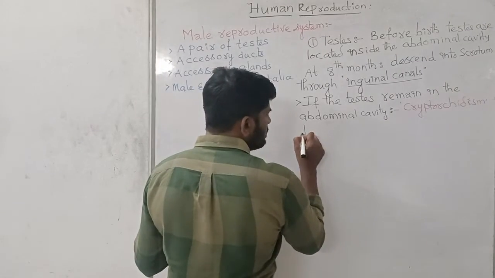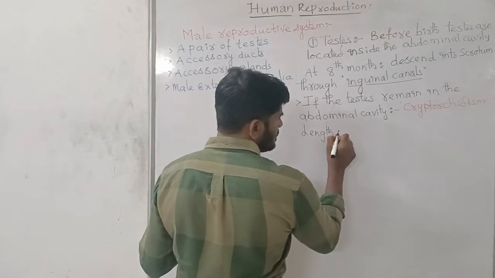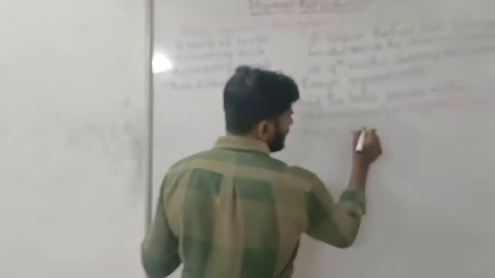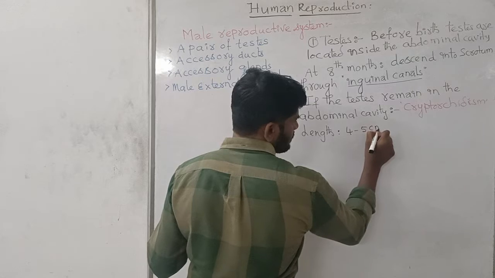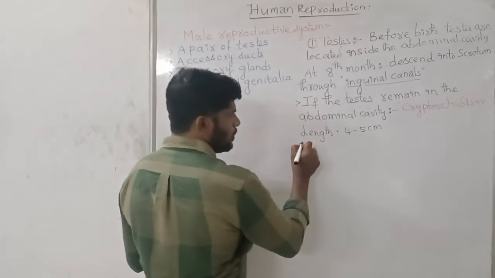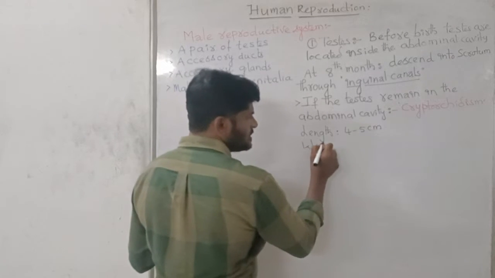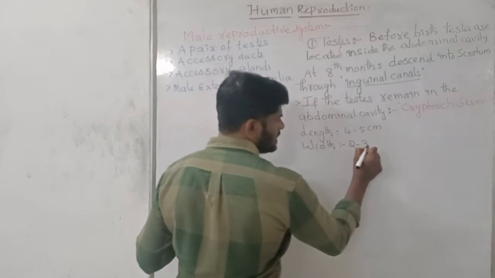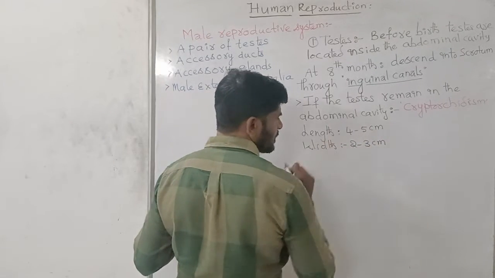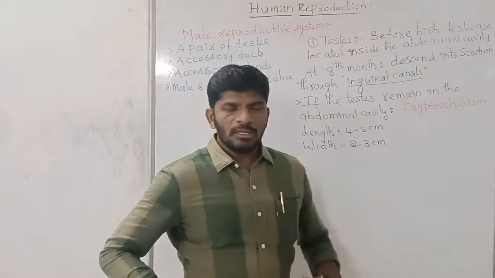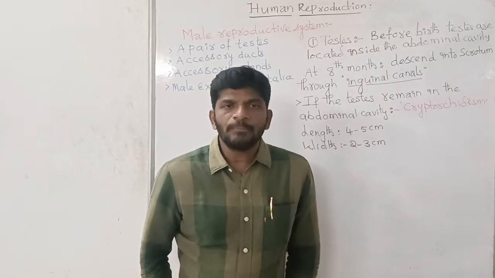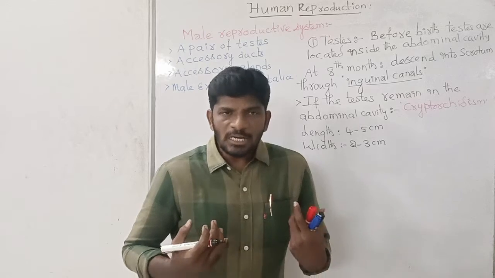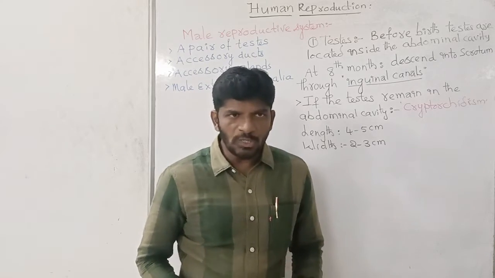Generally, the length of testis is 4 to 5 centimeters, and the width of testis is 2 to 3 centimeters. When the testis enters the scrotum, there is a lower temperature inside the scrotum.